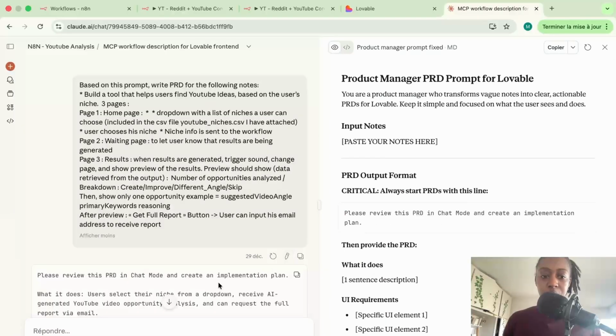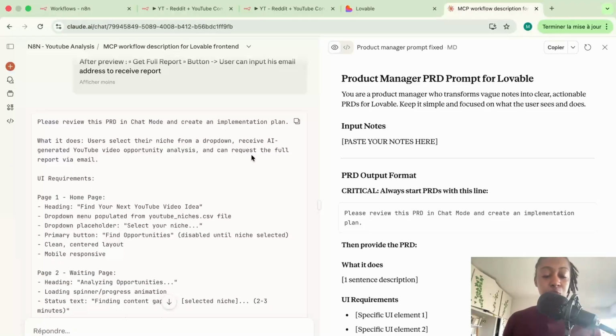If you notice here, I asked it to review in chat mode. So in Lovable, you can choose to either start building immediately, or you can use chat mode and first get clear with the AI about what you want to do, and then start building. This will save you credits. It's going to make building your apps cheaper, and it's also going to ensure that you have fewer iterations, so that you're not going back and forth with the chat all the time, which costs money.